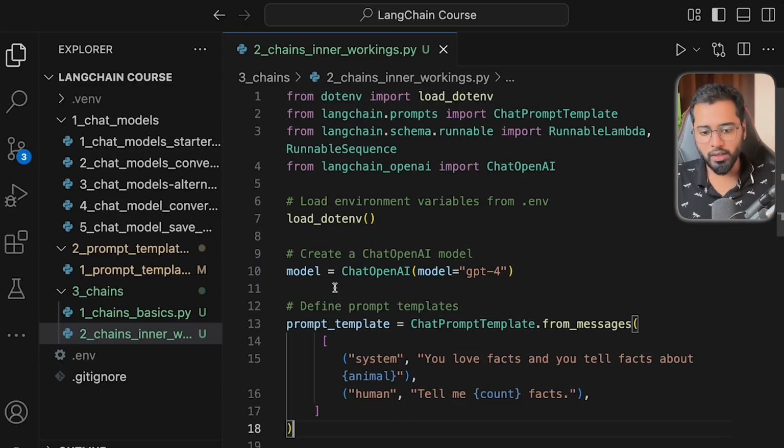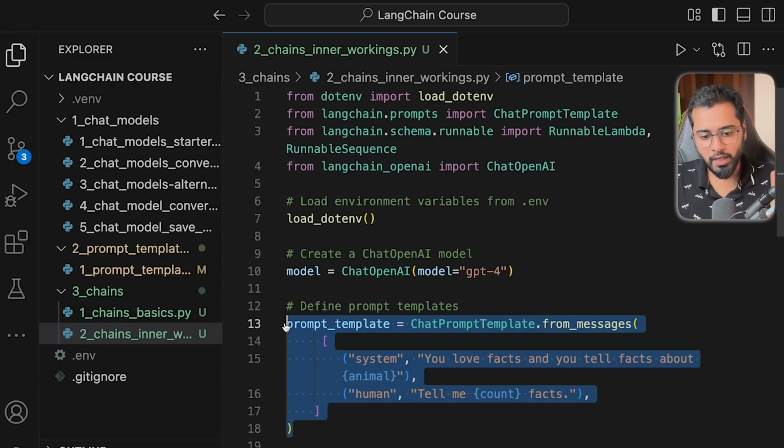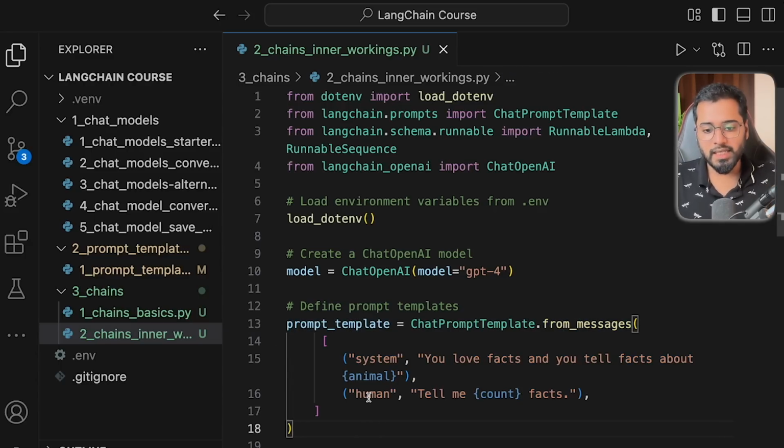So we're creating the model, and then we're creating the prompt template, and then we have all the placeholders here as well. Now we basically know the goal, right? We know we need to create a workflow that takes the prompt template, invokes it with all the values, and then creates the final prompt, right? So that is going to be task one. And the result of task one, the chat model should take that and make a call to the LLM, right? So that is going to be task two. So this is what we know. And finally, task three is to basically extract the content property alone, right?